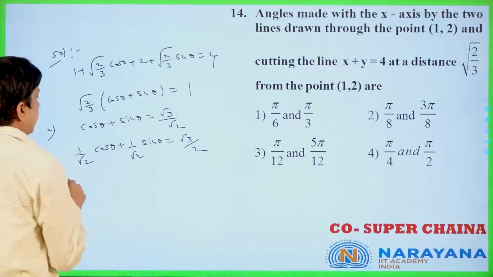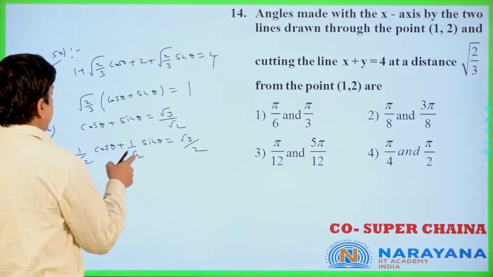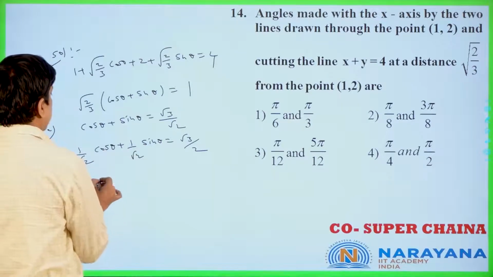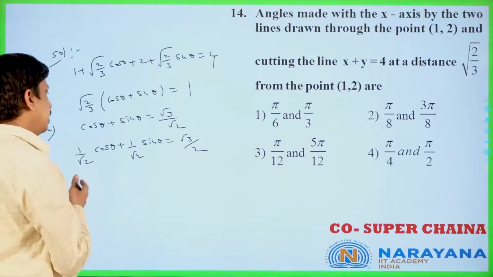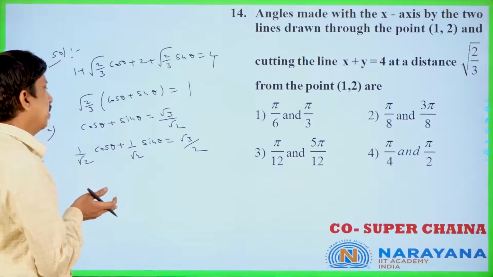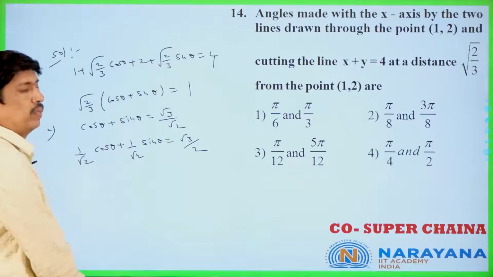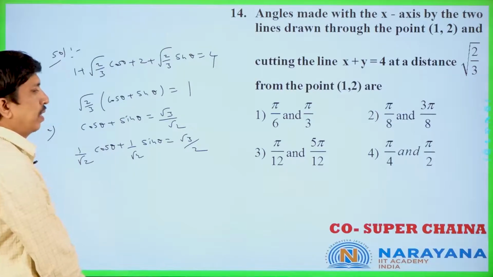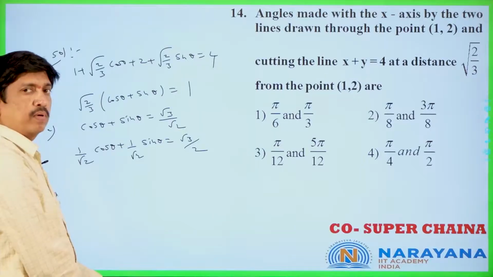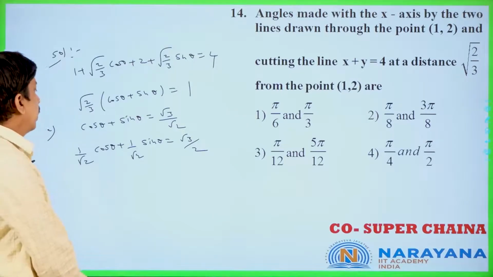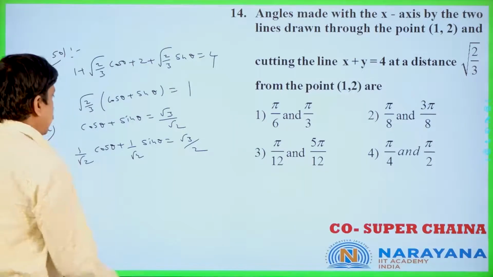Now root 3 by 2 means what is that? Sin A cos B plus cos A sin B only. Sin A cos B plus cos A sin B means what is that? You can write that thing, otherwise cos A cos B plus sin A sin B. Cos of theta minus pi by 4 is equal to cos 30 degrees also you can write. Is it clear or not? Cos of theta minus pi by 4 is equal to what you can write? You can write that one root 3 by 2.